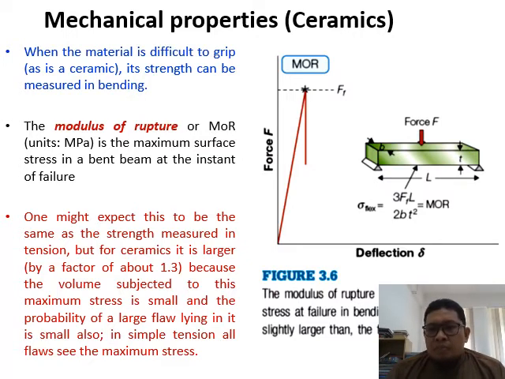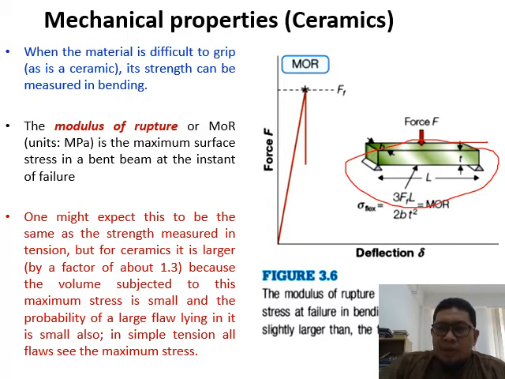But overall, you can have some relation between the modulus of rupture versus the tensile stress or compression stress. As you already know, the fracture stress comes from a 3-point bending where you apply one force at one point, and then with the length and dimensions of the ceramic sample you can calculate the flexure strength.